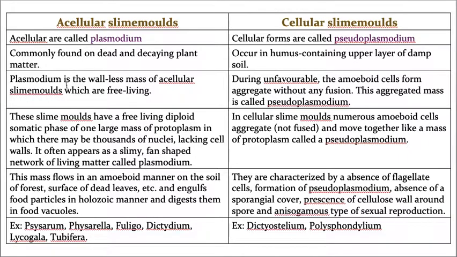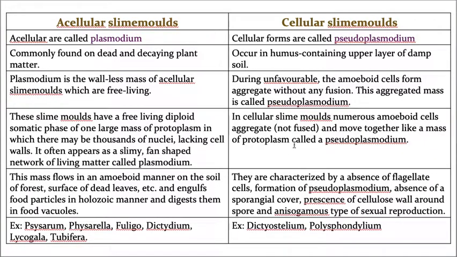Whereas these acellular slime molds just flow, they pass in an amoeboid manner. When they are passing, they cross the soil of the forest and the surface of dead leaves, and they engulf them in a holozoic manner and digest them with the help of a food vacuole.